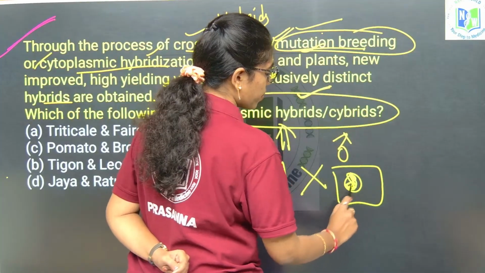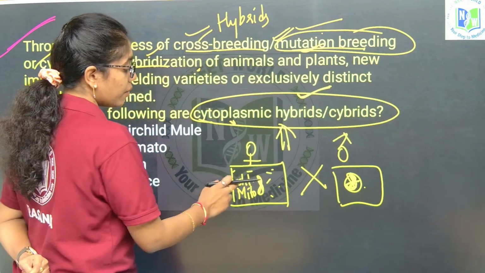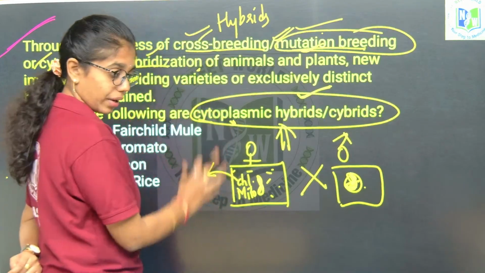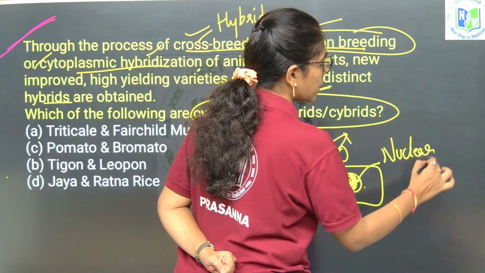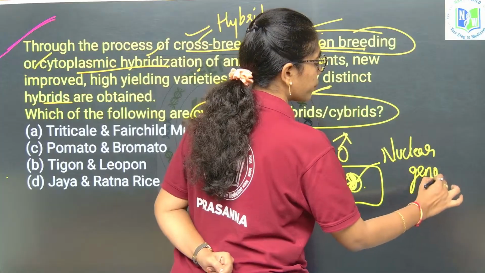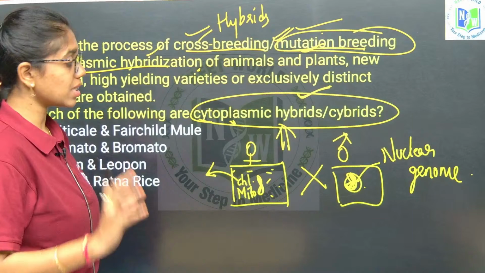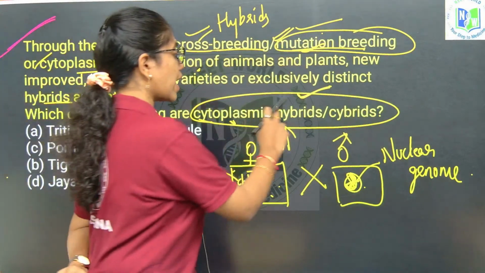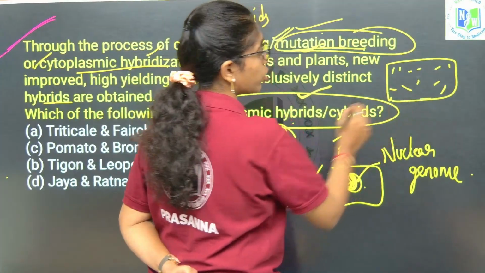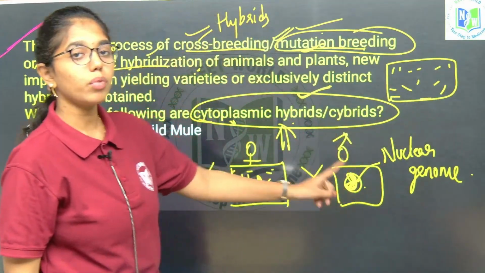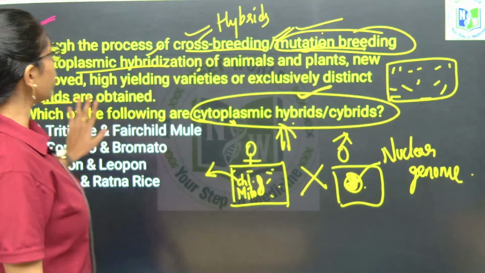So the cytoplasm of both the cells is involved, whereas the chloroplast genome of one parent and the nuclear genome of the other parent are involved in the crossover. This results in the formation of cytoplasmic hybrids, which will have the cytoplasm of the two parents and the nuclear genetic material from only one parent. Clear, right? I hope you have understood the question.